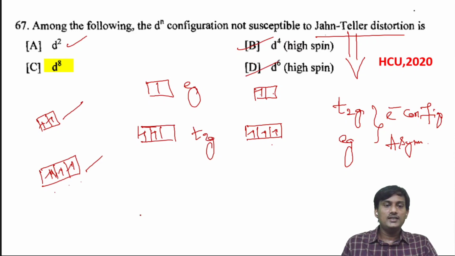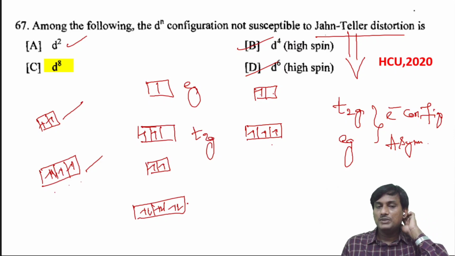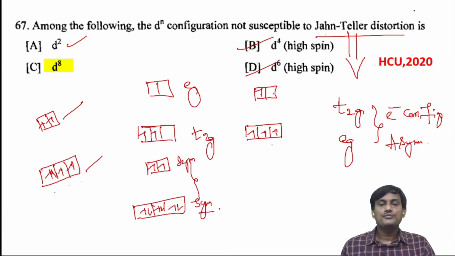If you take d8, this is d8: 1, 2, 3, let's take high spin, 4, 5, 6, 7, 8. Whether you take high spin or low spin, this is the electron configuration. This one is symmetric and this one is also symmetric. So for d8 electron configuration, whether it is high spin or low spin, there is no Jahn-Teller distortion.